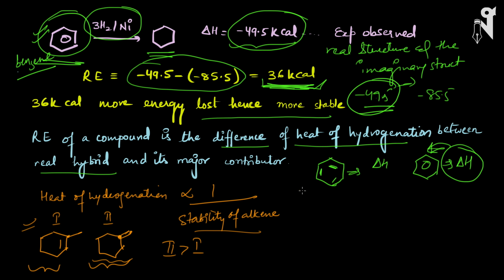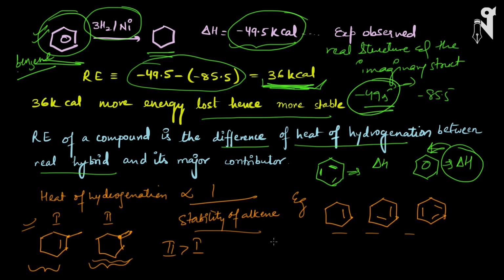Now, let's say I have an example like this, where I have one double bond here, and then I have two double bonds here, and then I have three double bonds here. So basically I have taken three different molecules with different numbers of double bonds. Here we cannot just simply apply the formula of heat of hydrogenation or stability, because all three molecules have different numbers of double bonds. So we cannot just look at the stability of the alkene and say which one has the greater heat of hydrogenation. We can calculate it in two ways in this case.